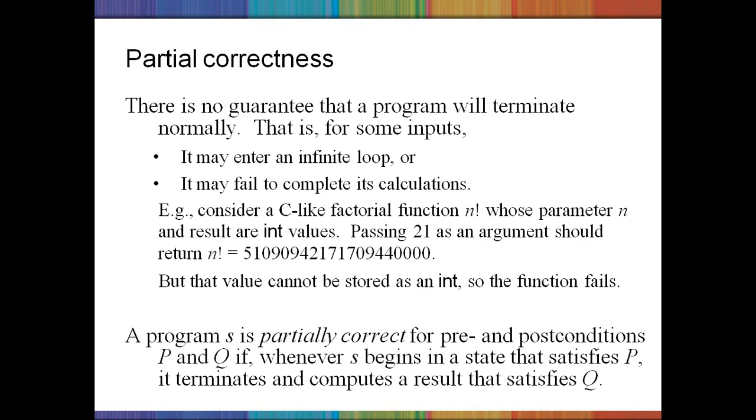Obviously that factorial program cannot compute it correctly. Even though it computes, the output is not the 50 factorial or 20 factorial that is desired. So partial correctness means that for some inputs it may enter an infinite loop, or it may fail to complete its calculation correctly.